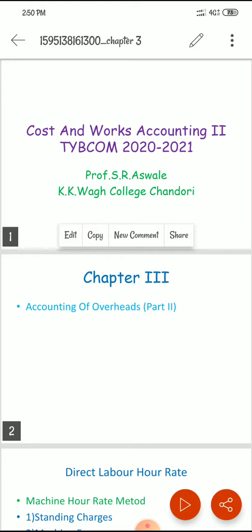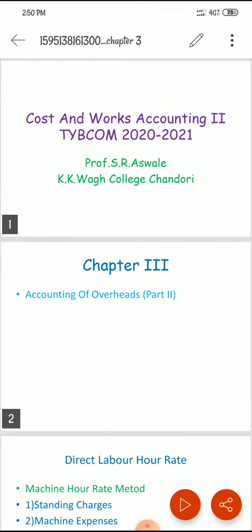After apportionment and reapportionment of overhead to production departments, these can now be charged to cost units. The procedure is to take each production department and distribute its overhead among all cost units passing through that particular department. This is technically known as absorption. ICMA UK says it is the allotment of overhead cost to cost units. The Institute of Cost and Works Accountants of India says it is the allotment of overhead to cost units by means of a rate separately calculated for each cost center.